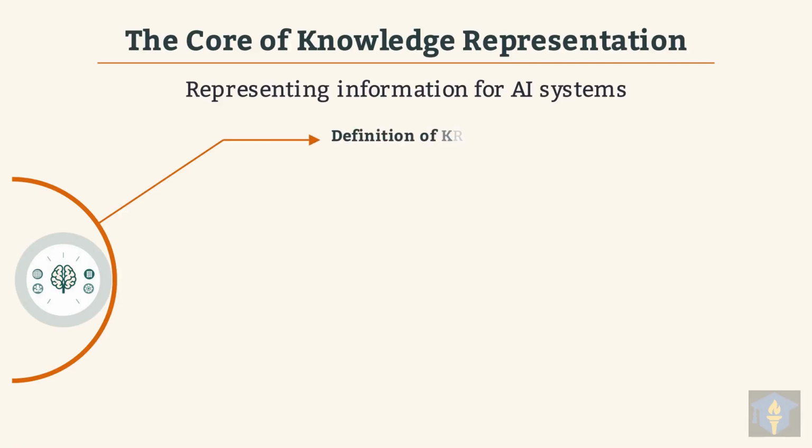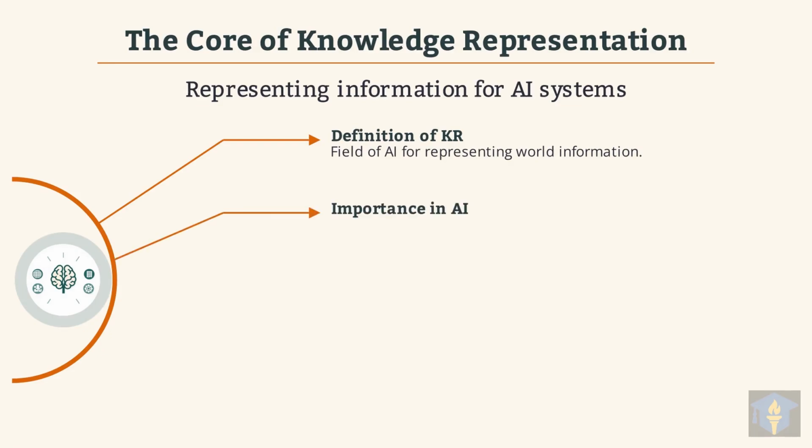First, let's define knowledge representation as a field within AI, focusing on how we represent information. It's essentially the field of AI dedicated to representing information about the world in a structured way. Understanding its importance, we see it's crucial for AI to tackle complex tasks effectively. Indeed, knowledge representation is absolutely crucial for AI to solve intricate and complex problems.